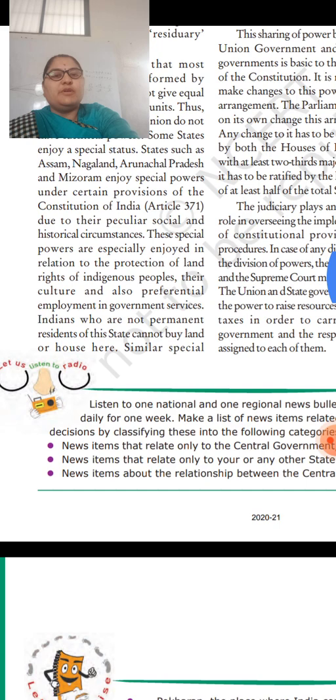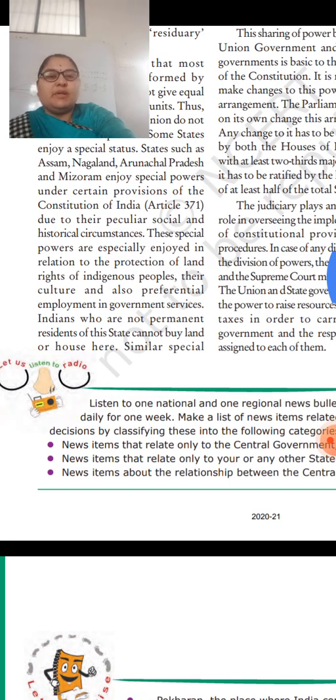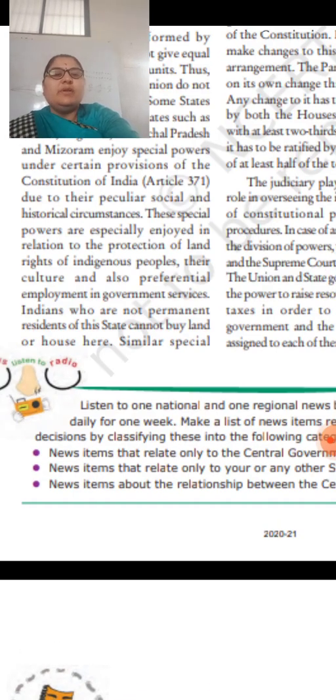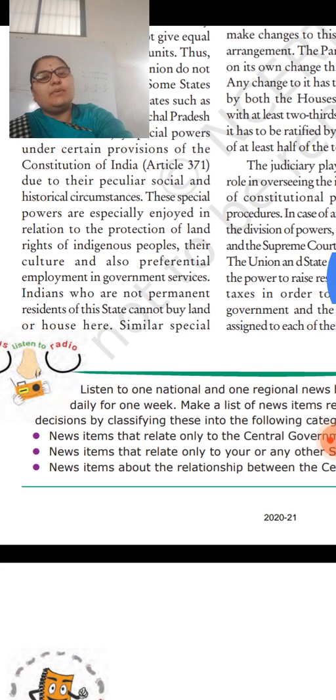These special powers are especially enjoyed in relation to protection of land, rights of indigenous people, their culture, and also preferential employment in government services. So what are the special powers they are enjoying? Let us see. The first one is in relation to the protection of the land. They are given the protection of the land, right?